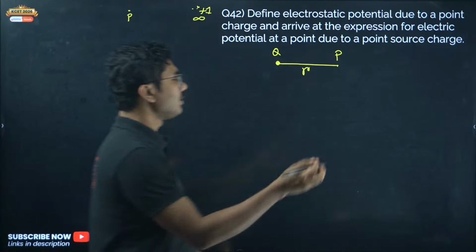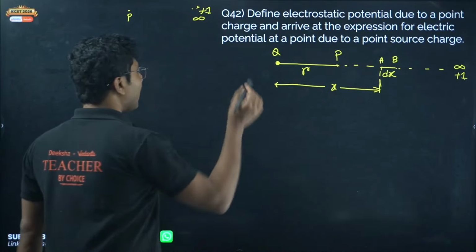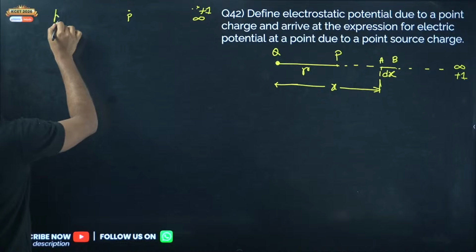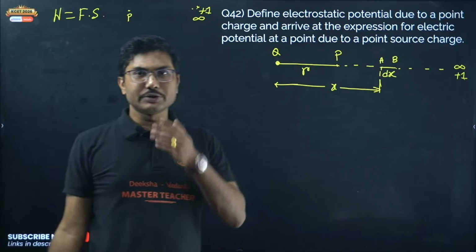Now you have to state that we move a unit positive test charge from infinity, and when it reaches point B, A and B are very close to each other because the distance dx is very, very small. Now you have to calculate the work done to move the test charge from A to B. To calculate work done, if you recall from your first PU, work done is force into displacement.